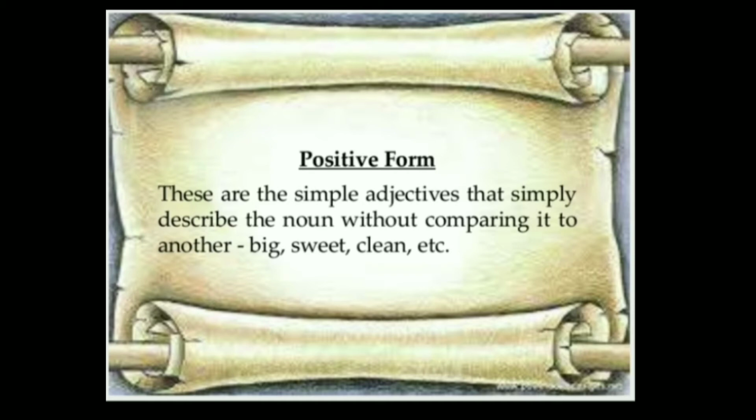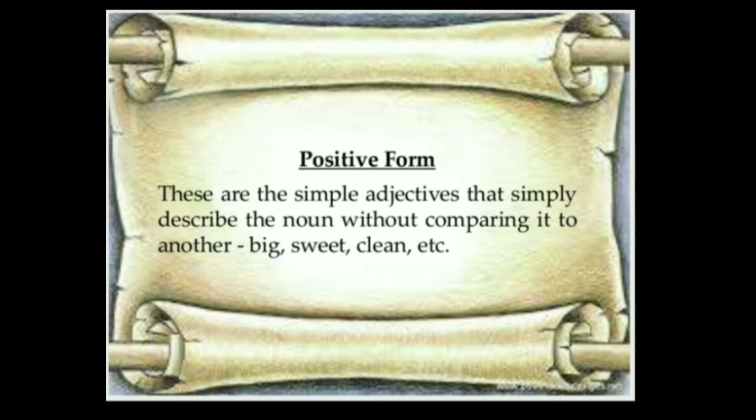Point to be remembered, where no comparison is made means we are just delivering a positive affirmative sentence with adjective. This is an old man. He is a lazy boy. This is a rich man. Like this.